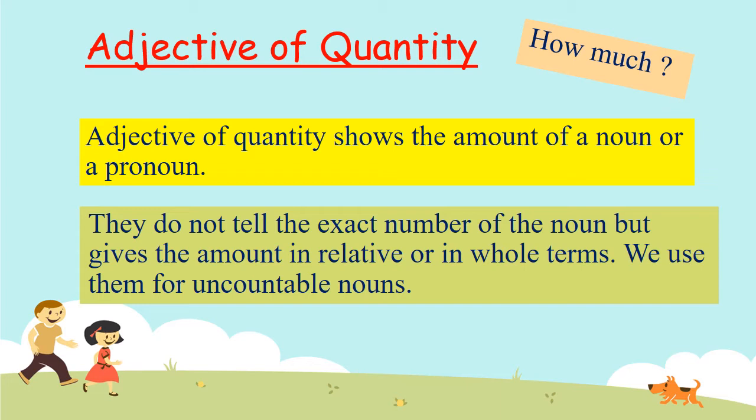We use them for uncountable nouns. As you all know that we cannot count the uncountable nouns. We can measure them using quantifiers. So, adjective of quantity is used for uncountable nouns. Those who don't know what are uncountable nouns can view my video on uncountable nouns. I have shared the link in the description below. So let us understand the adjective of quantity through examples.